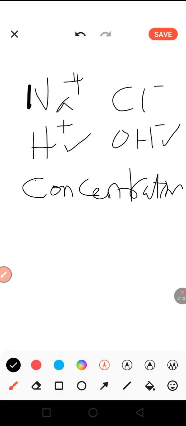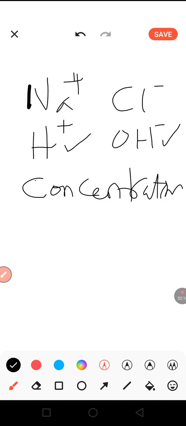Now, if two ions meet at the anode, and one of the ions coming to the anode is of a higher concentration, obviously the order of discharge according to position will not be reckoned with, because one of the ions now has a higher concentration. So regardless of the position of the lower ion or the higher ion, it is the ion with the higher concentration that will now be discharged.